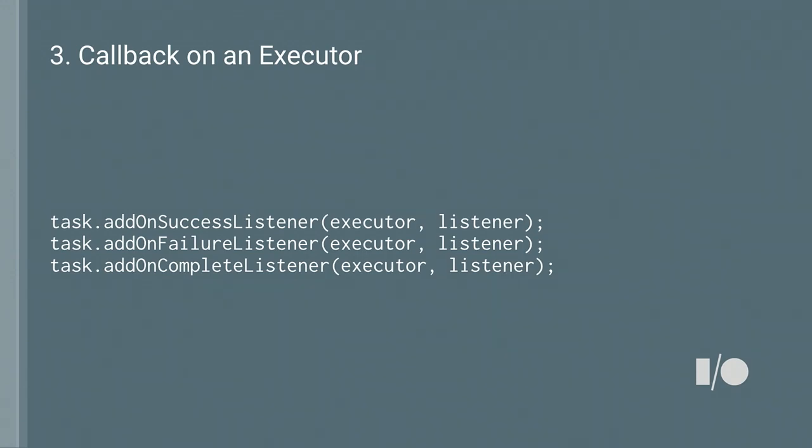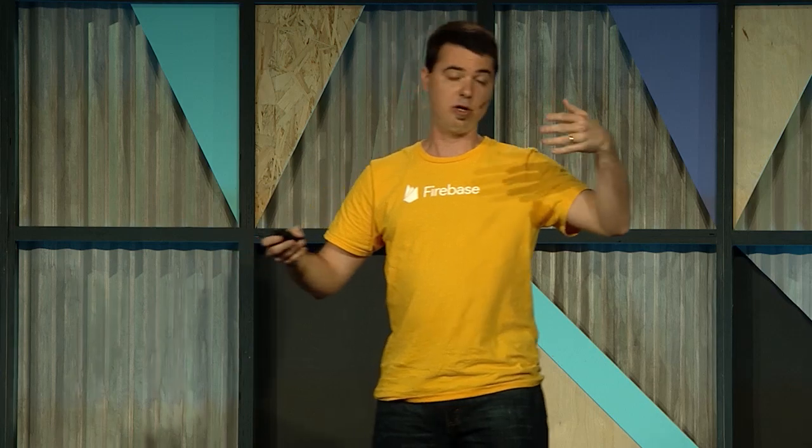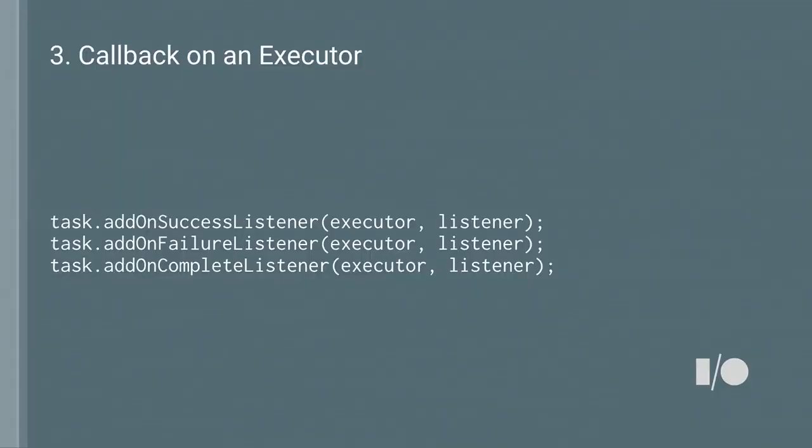Now, if you want to receive your result on another thread, so not on the main thread, if you want to handle something in a background thread and say you want to do more blocking work after that, you can feed an executor to the task listener. If you've never dealt with an executor before, it's basically a Java or JVM construct that identifies a thread to do work on. So the executor will make a decision and say, how do I deploy this to another thread? It could be just a single thread, or a pool of threads, or a growing and shrinking pool of threads. This API doesn't care. The executor cares where the thread goes. You just hand it an executor that makes that decision.